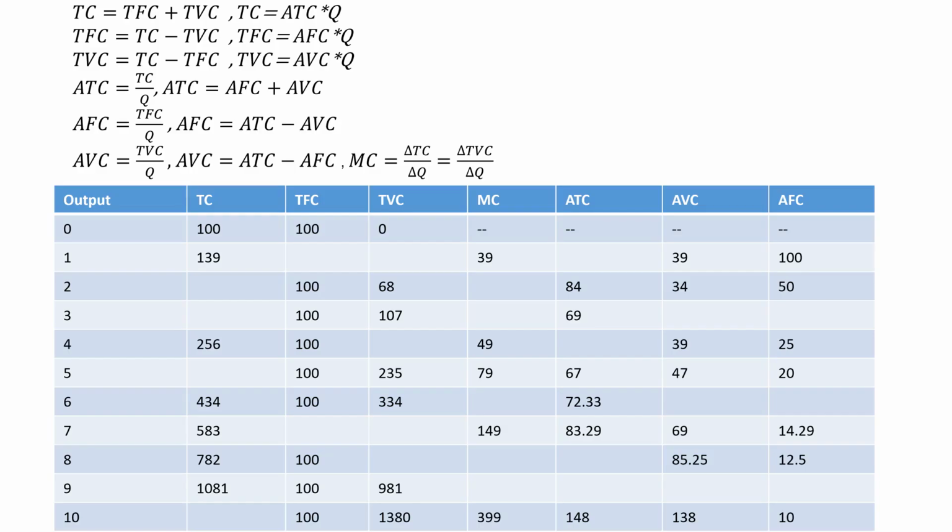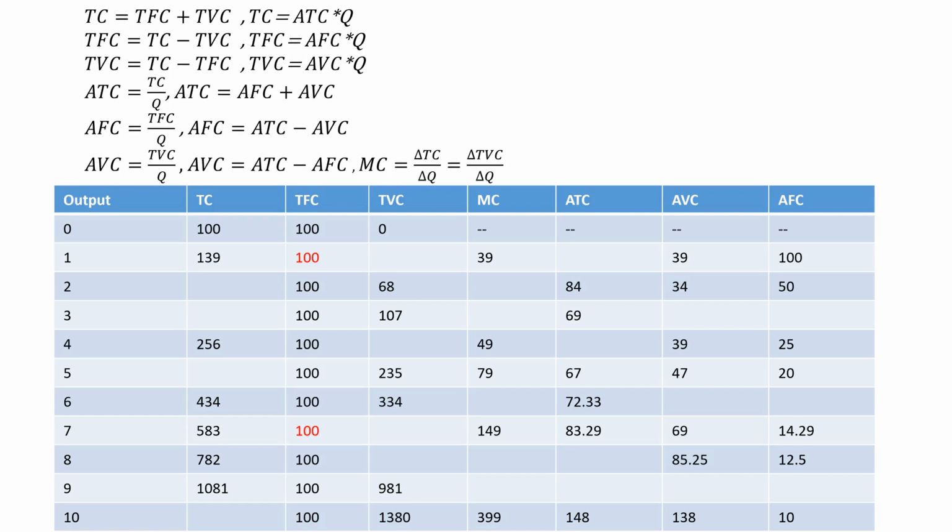Let's do some practice. This table asks you to fill up the blanks with the given information. Please pause and do it yourself and see if you can fill everything up. Alright, this table may feel overwhelming at first sight, but take a deep breath. The first information you should fill up is total fixed cost, because it never changes.